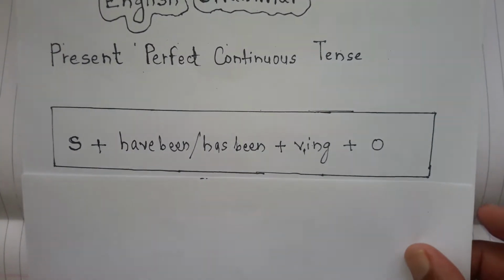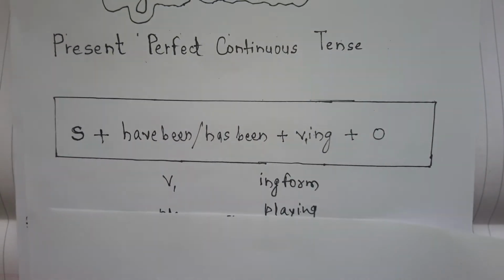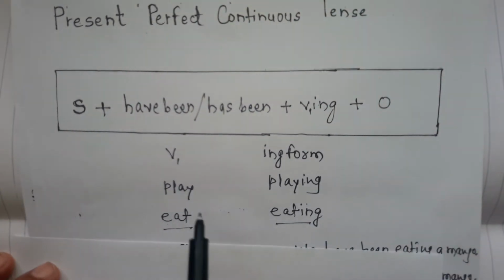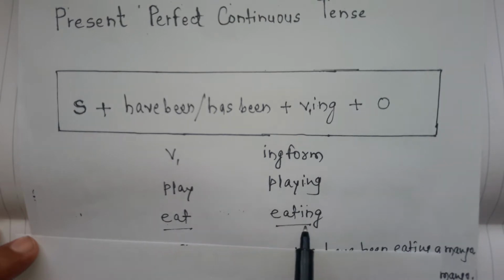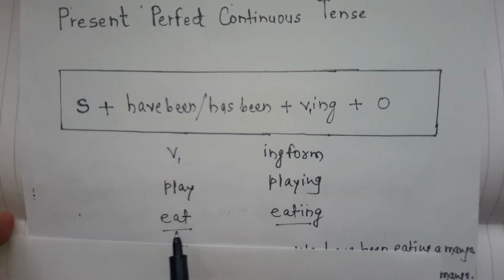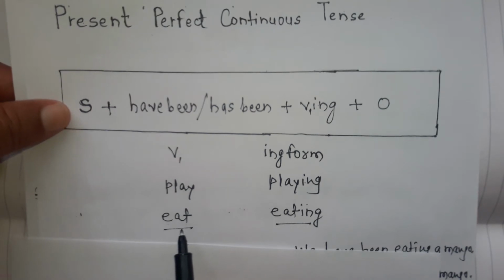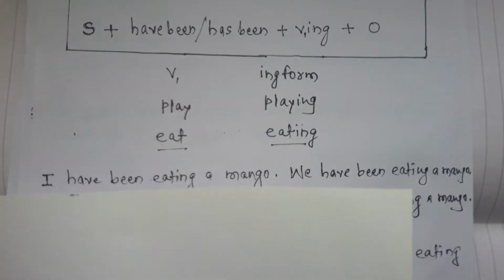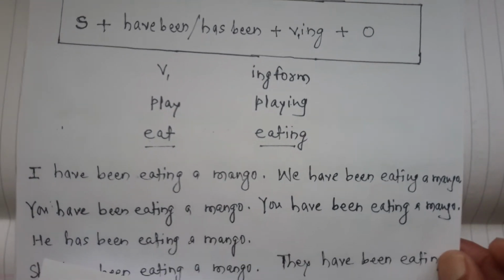V1 is nothing but the main verb. We have to attach ing to it. For example, V1 play, playing; eat, eating. We will take this verb eat in this sentence. Some examples of present perfect continuous tense.